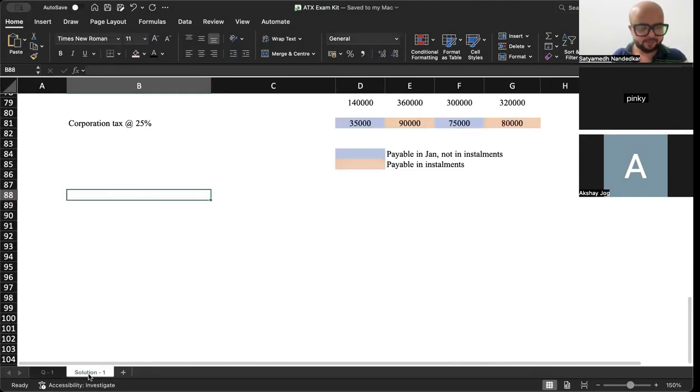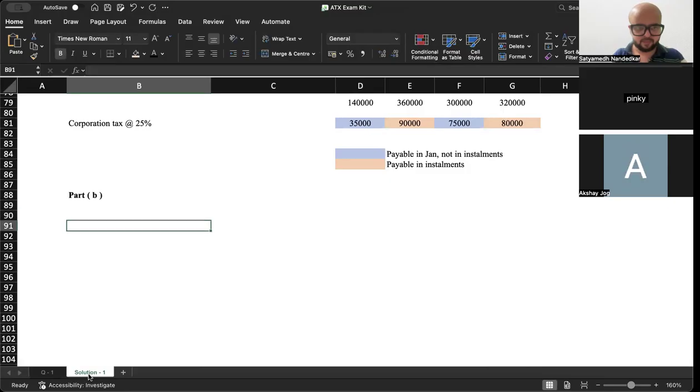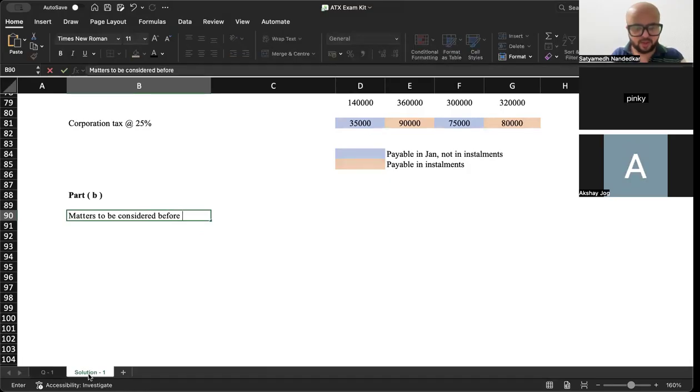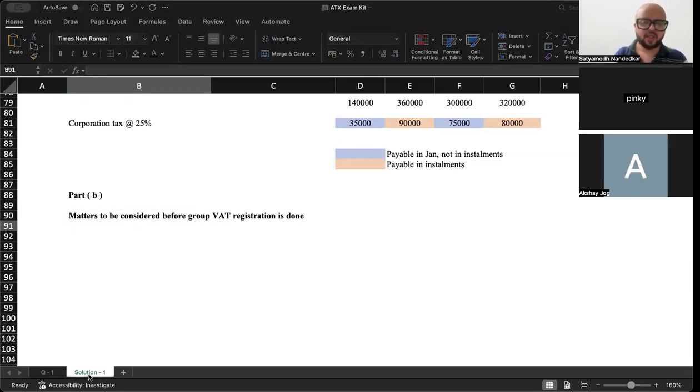Part B, matters to be considered before group VAT registration is done. Okay, which are these matters?